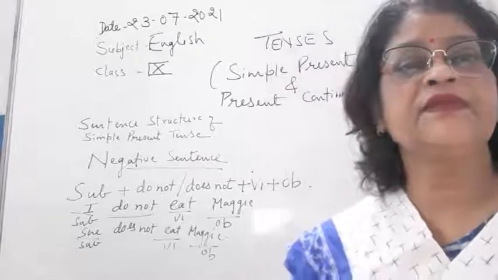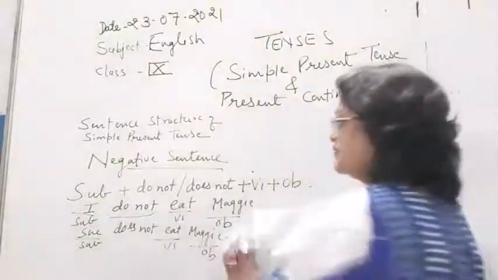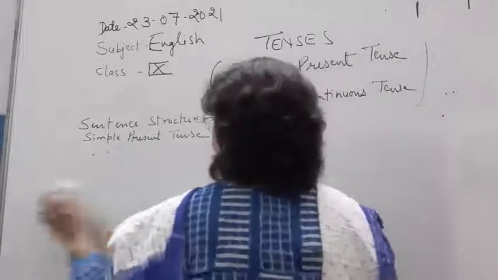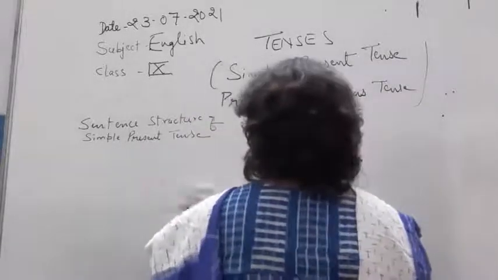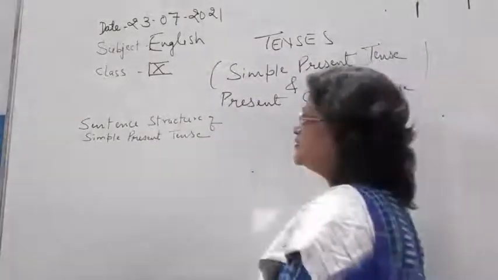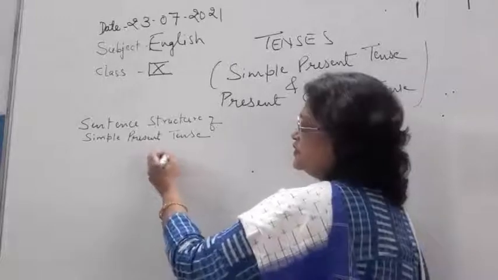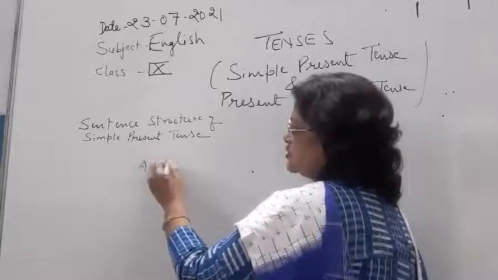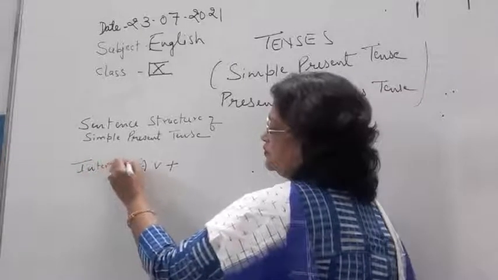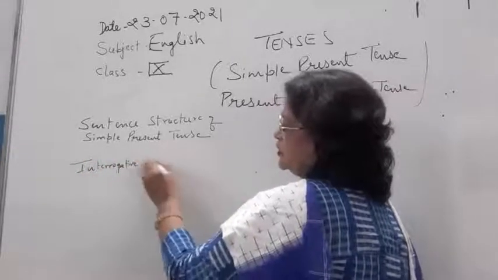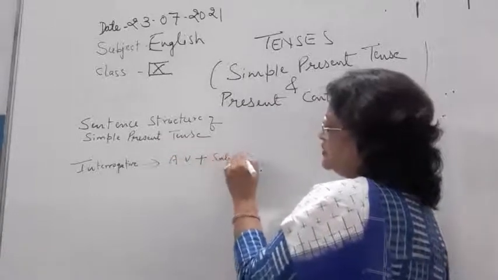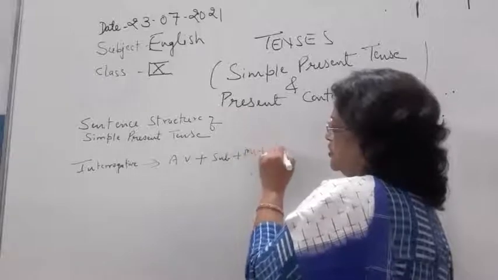Now children, I am coming to the interrogative sentence. Before explaining the interrogative sentence, let me tell you the difference. In an interrogative sentence, the auxiliary verb will come first, then subject plus main verb plus object.